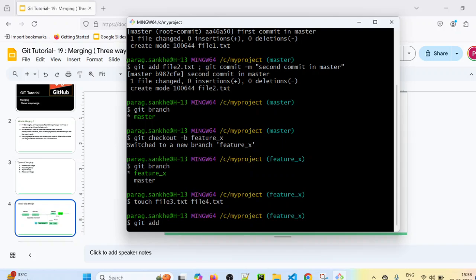So git add file1.txt; and also I will provide git commit -m. This is our first commit in feature X branch.